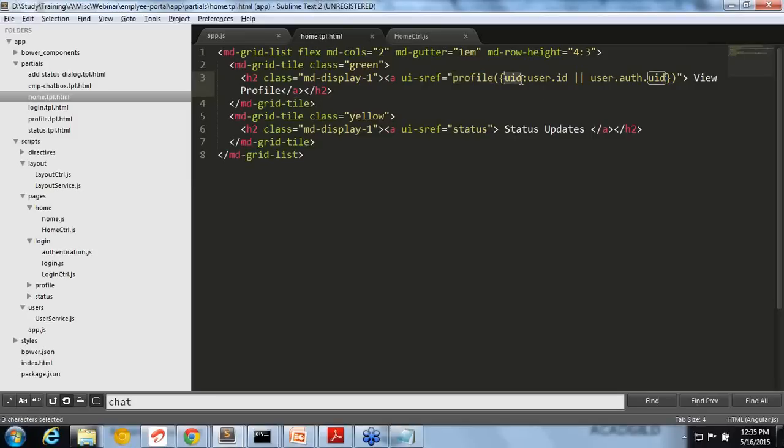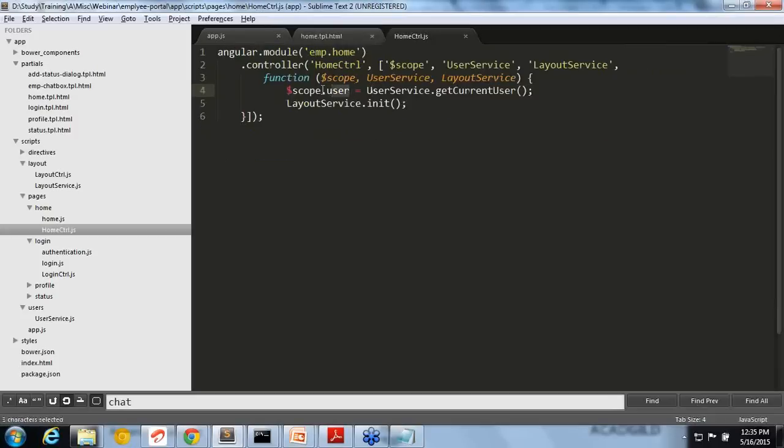So we can give a value for the dynamic property. What is the value for user ID? I'm giving user equal to user.id. Where did that user come from? I put scope.user equal to the user I got from the user service. So you can see that connection is happening.